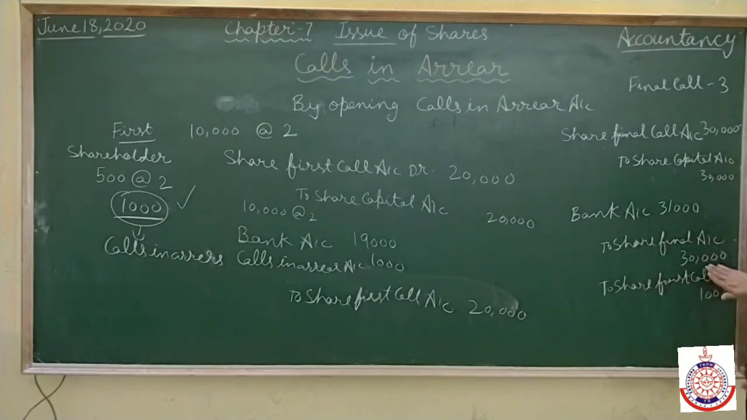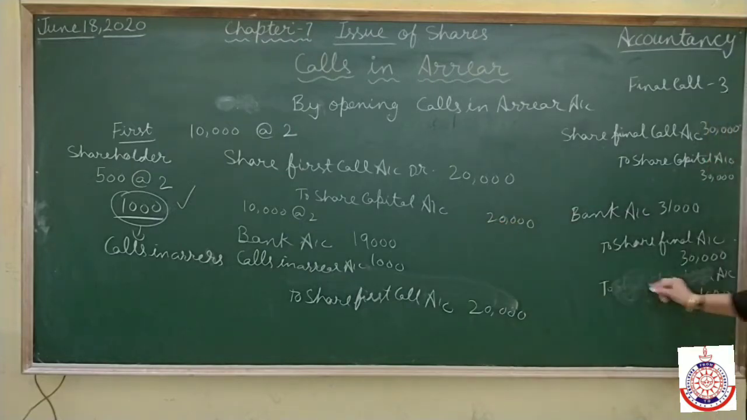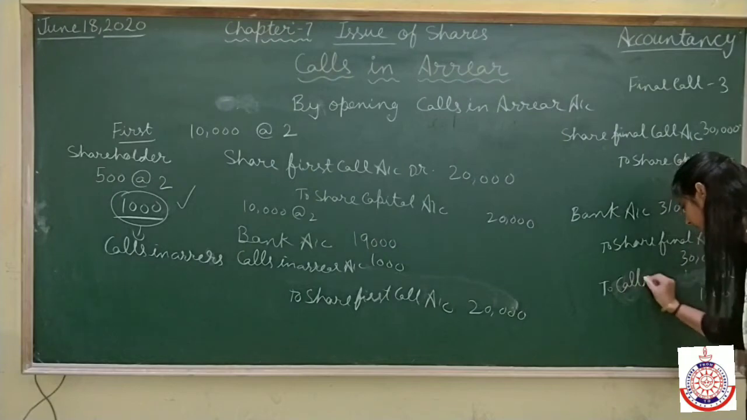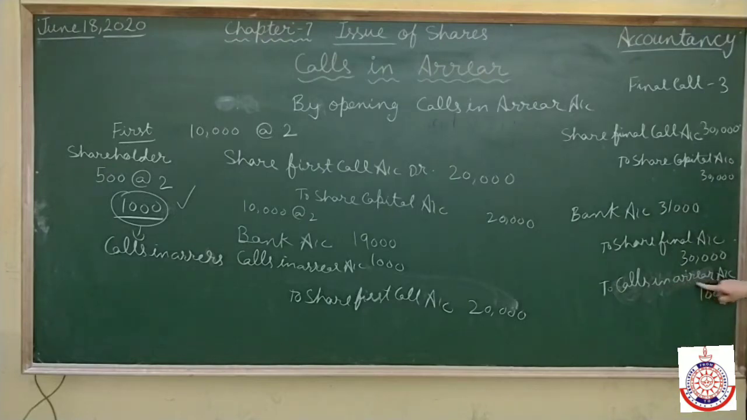Now here we will not write share first call, because that amount we have written in calls in arrear, and here we are receiving calls in arrear. And when we receive calls in arrear, that will become our income, and income is always credit. So I have written by calls in arrear account 1,000.